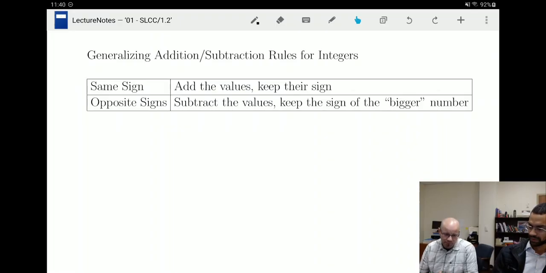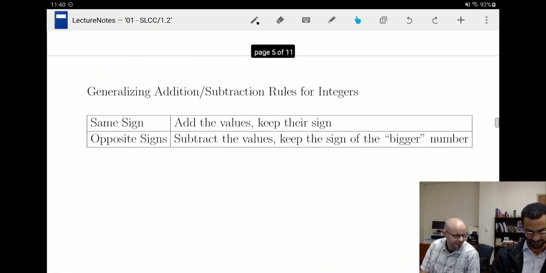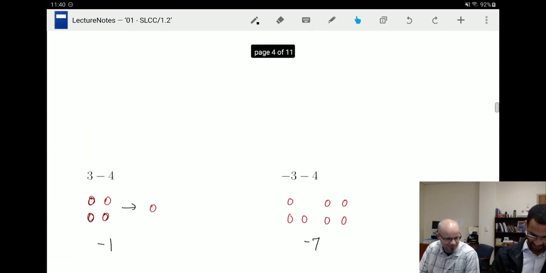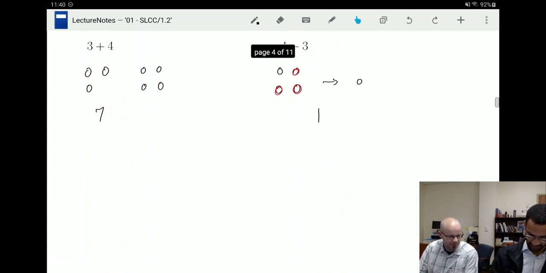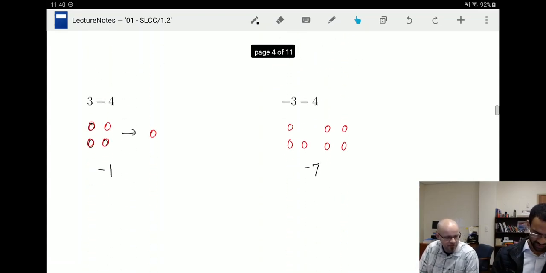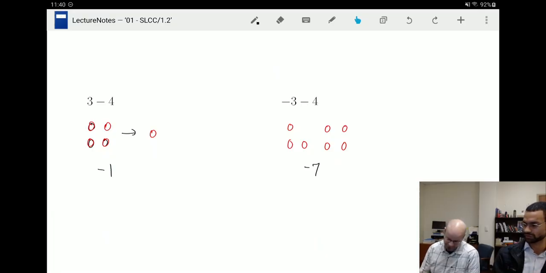But when we do this opposite sign rule, we're thinking about the magnitude, so what the number looks like if it didn't have the negative there. It's like which one's going to win. That's kind of how I look at it. With 3 minus 4, I'm looking at that as I have a positive 3 and a negative 4. The negative 4 is bigger in the sense that if those two ran up against each other, negative 4 would win, and you would end up with a negative result.